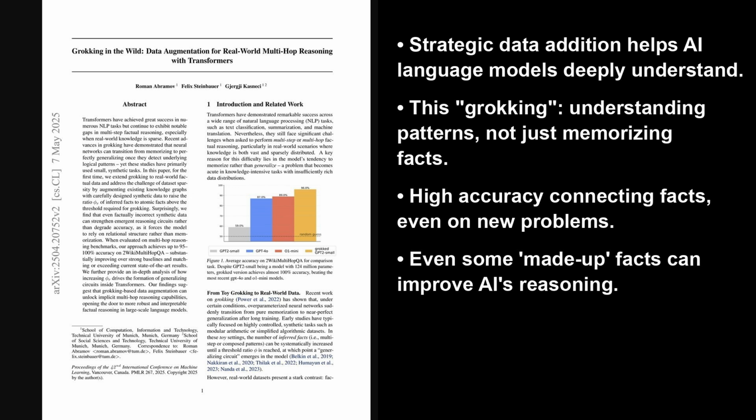In essence, this work shows that by cleverly adding synthetic data to real-world knowledge graphs, those large databases of facts, we can significantly boost that crucial phi_r ratio. This increase triggers grokking, that amazing shift from memorization to understanding in transformer models. This leads to much better out-of-distribution accuracy, meaning strong performance on new information, even if some added data was not strictly factual. It is a powerful idea for building more capable AI.